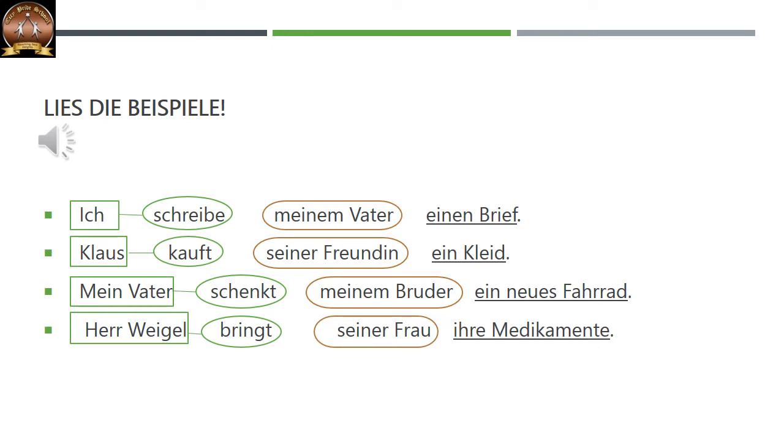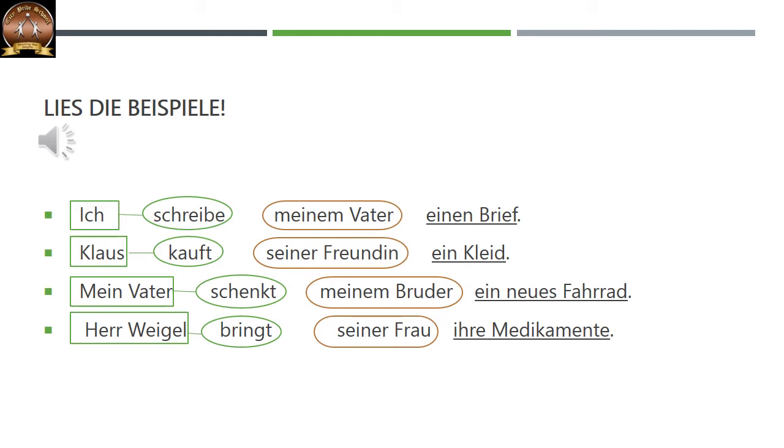So meinem Vater, that is the dative object, and einen Brief is the accusative object. So here these verbs need one nominative subject, one dative object and one accusative object. Total two objects, one dative and one accusative.